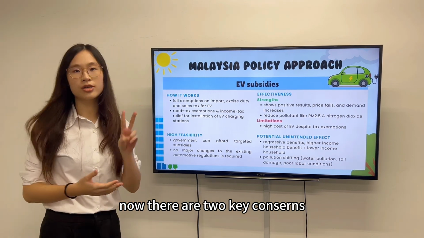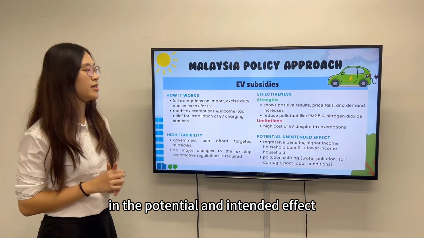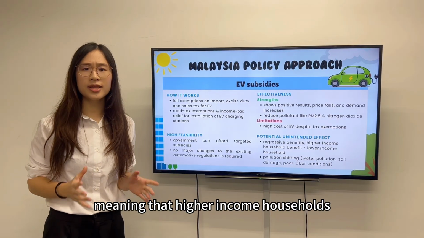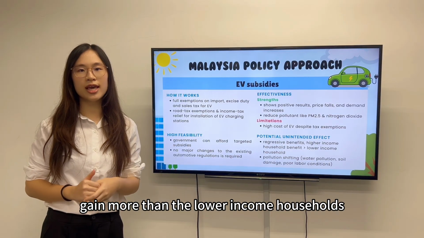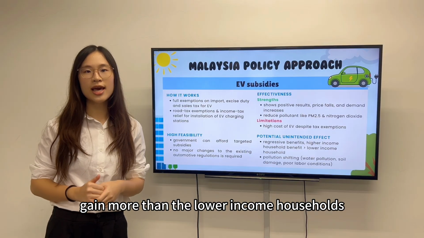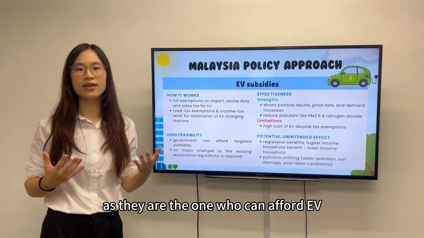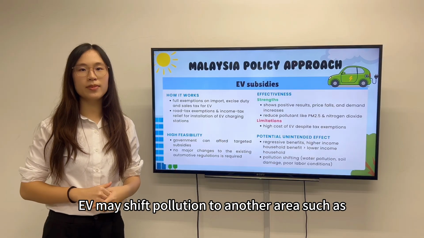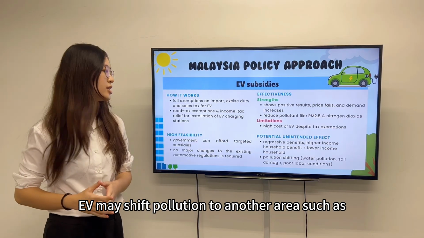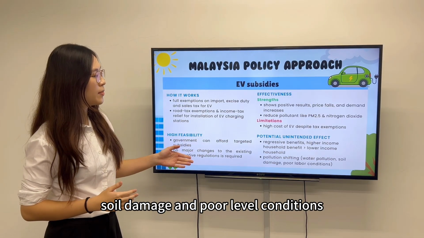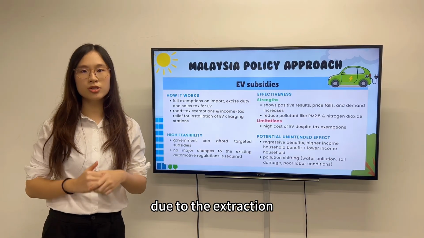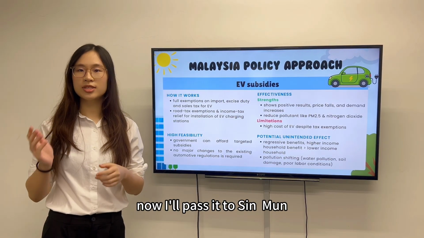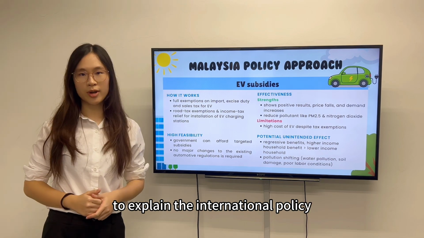Now, there are two key concerns about potential unintended effects. Firstly, the benefits tend to be regressive, meaning that higher-income households gain more than lower-income households, as they are the ones who can afford EVs. Secondly, pollution shifting. EVs may shift pollution to other areas such as water pollution, soil damage, and poor labor conditions due to the extraction of minerals for battery production. Now I'll pass it to Sinman to explain the international policy.